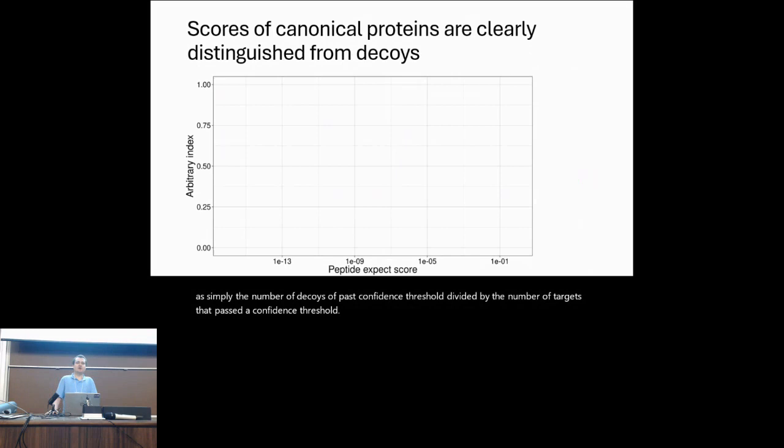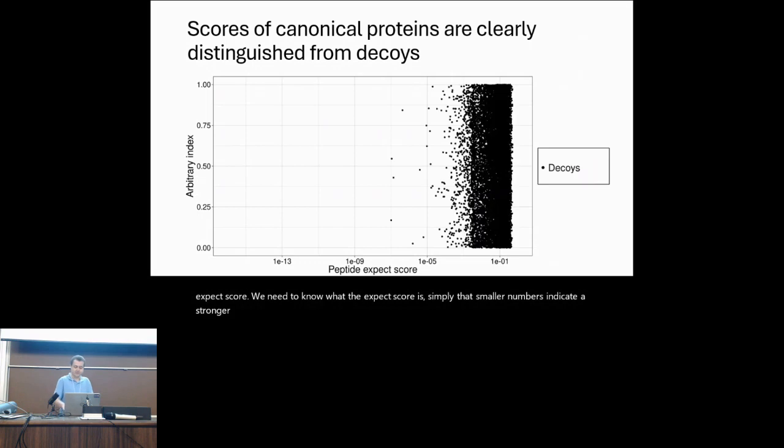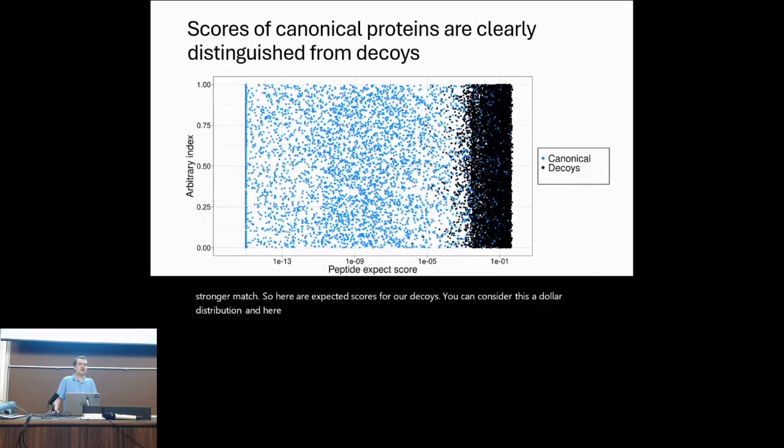So to give an example of what our results might look like, here I'm just going to plot confidence scores for all of the proteins in our analysis. And the confidence score I'm going to plot is called the expect score. What we need to know about the expect score is simply that smaller numbers indicate a stronger match. So here are expect scores for our decoys. You can consider this a null distribution. And here are expect scores for canonical proteins.